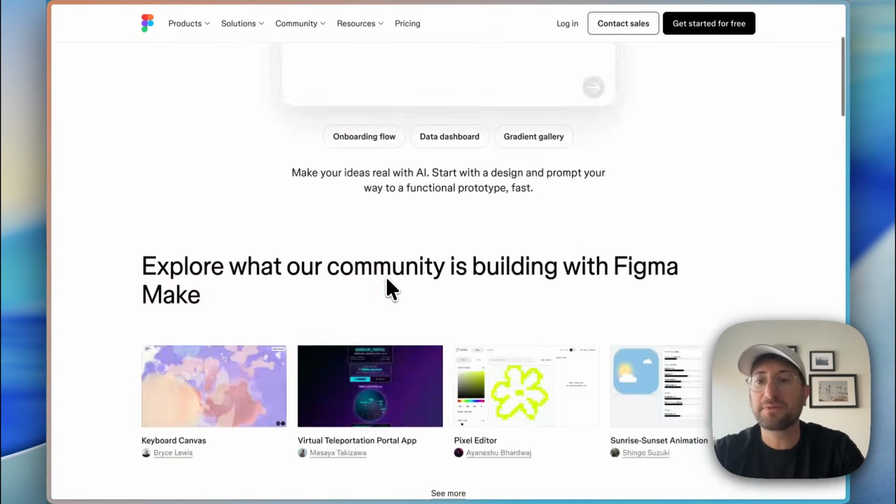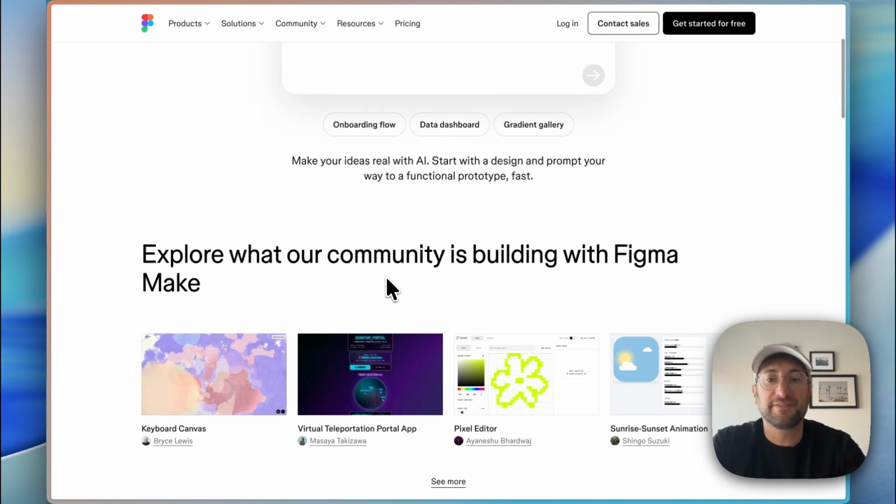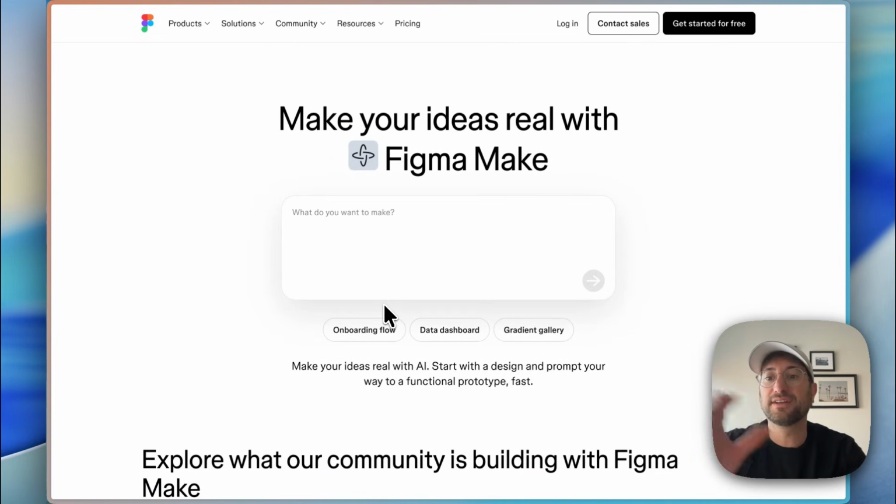But what's nice about Figma Make is it's built by Figma. They're a design company, so I found that the designs that they create are really nice. The other thing that's really nice is it integrates really well with Figma. So you can take a Figma design and bring it into Figma Make, and then also take Figma Make designs and bring them into Figma. So they're two different platforms that integrate really well together.